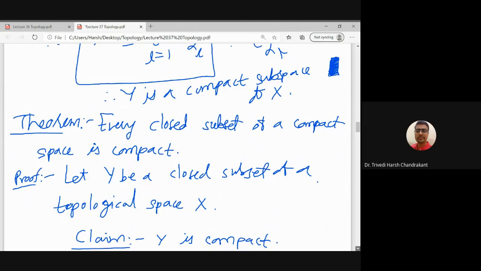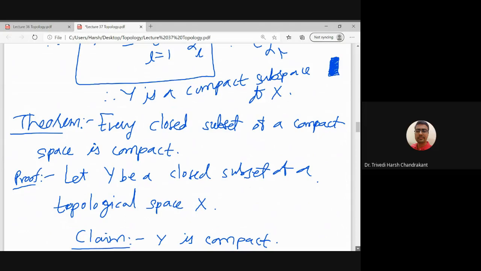For example, the closed interval is a compact space because it is a closed set as well as a bounded set. So what this theorem says is that if I take a closed subset of a compact space, for example a closed subset of a closed and bounded subset of the real line, then that set is always a compact space.